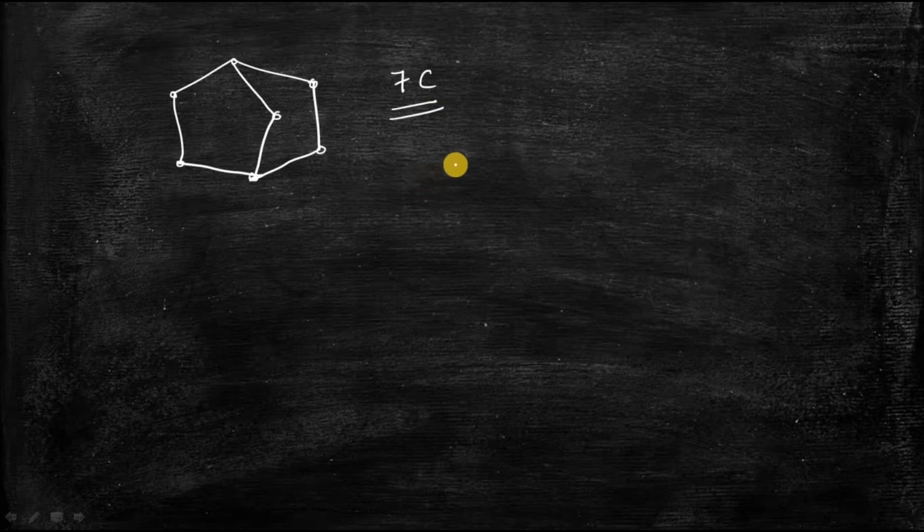The name of that compound will start with bicyclo. That is the phrase you have to use before any nomenclature for a bicyclic compound. Bicyclo, and the total number of carbon atoms is 7, so it will be heptane. So the name of this bicyclic compound is bicycloheptane.